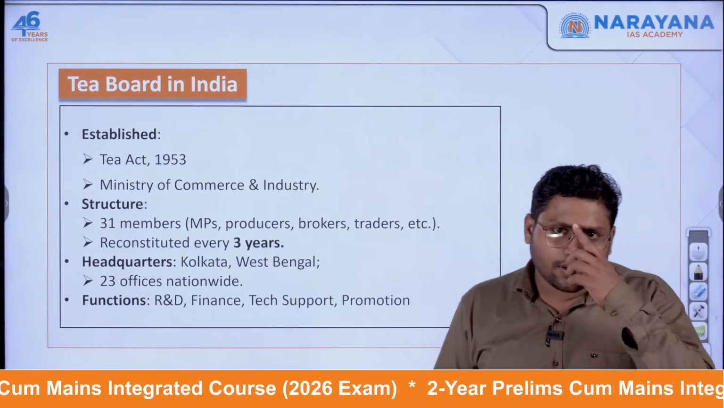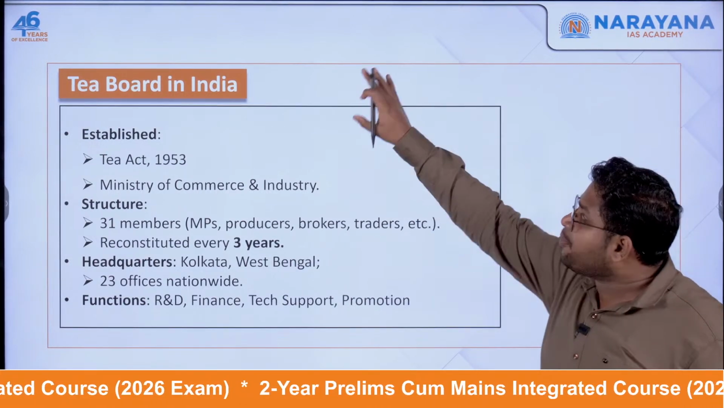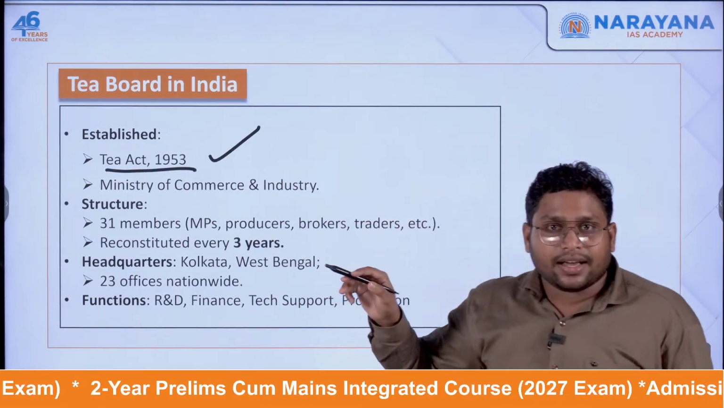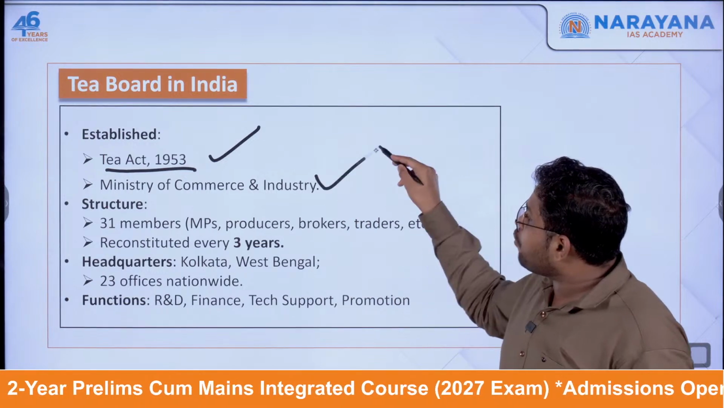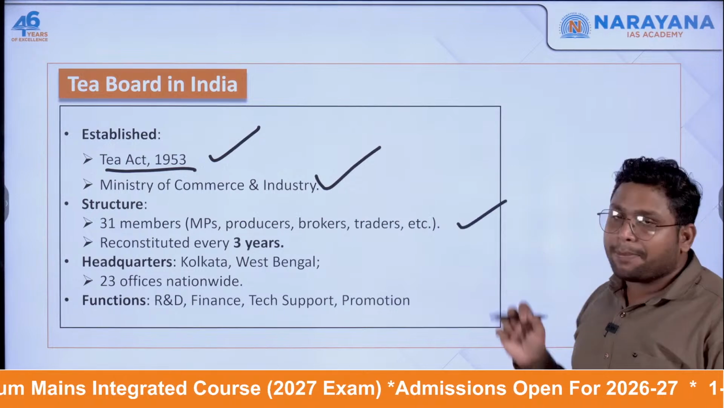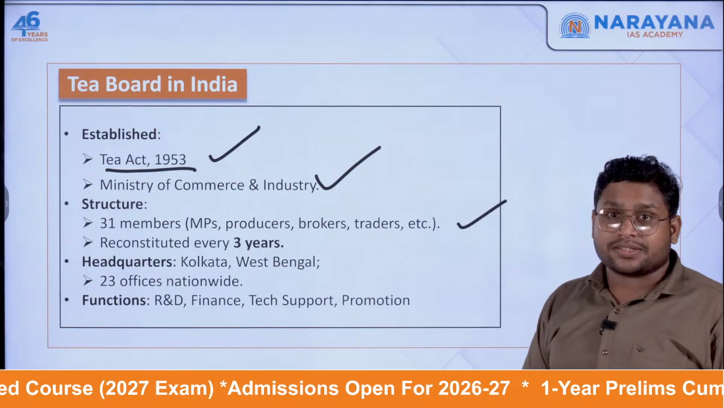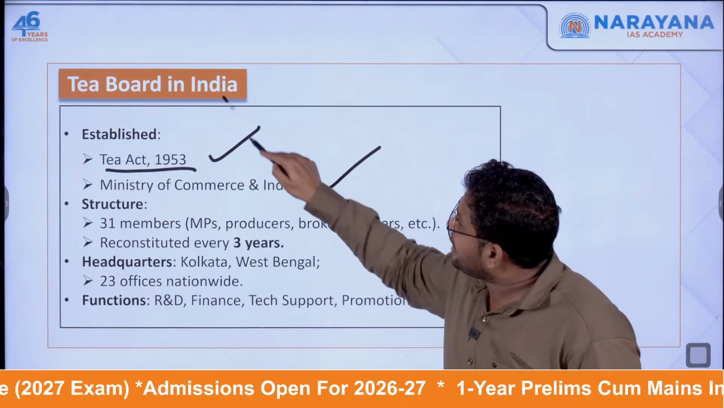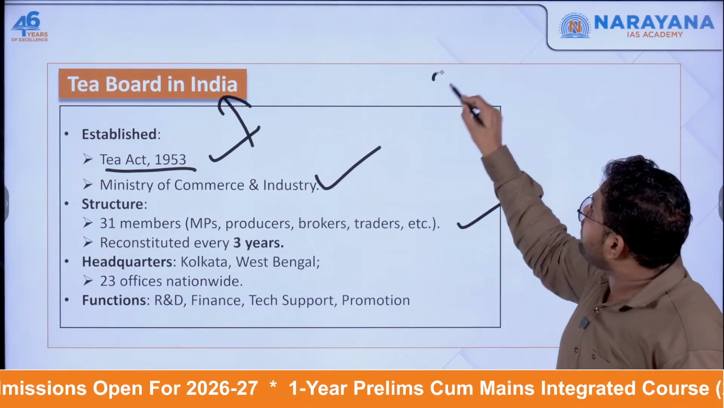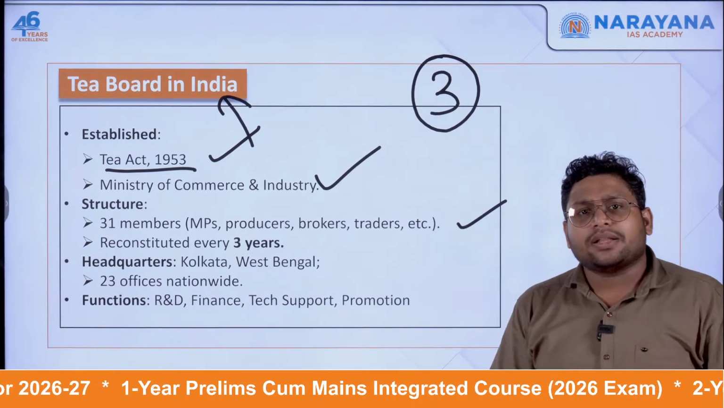Now, from the administrative aspect, we have the Tea Board of India. It was established under the Tea Act 1953 and it works under the Ministry of Commerce and Industry. This board has a total of 31 members, which include producers, brokers, traders, and even members of parliament. And this body is not a permanent body. It is reconstituted every 3 years. So after 3 years, it will not exist, and again the government will make a new body.